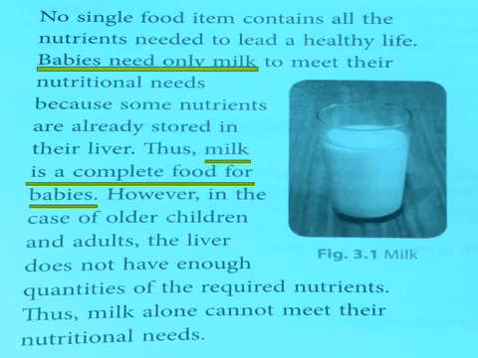No single food contains all the nutrients. For example, if you are eating curd rice, you will not get all these nutrients. For that reason, our food system was made by our ancestors in this form. If you are eating rice, it is with sambar. Sambar has pulses, and it is also made with a lot of vegetables.